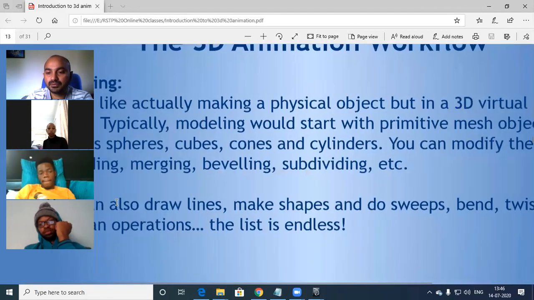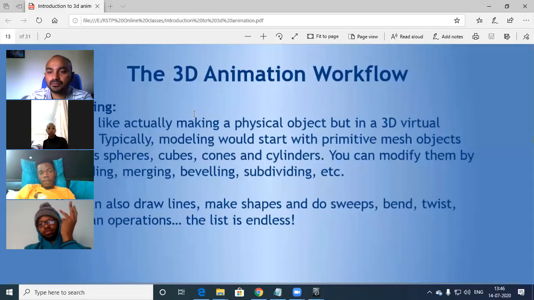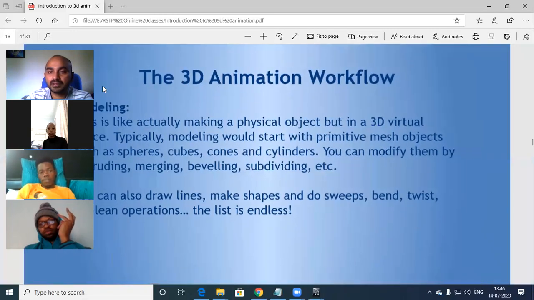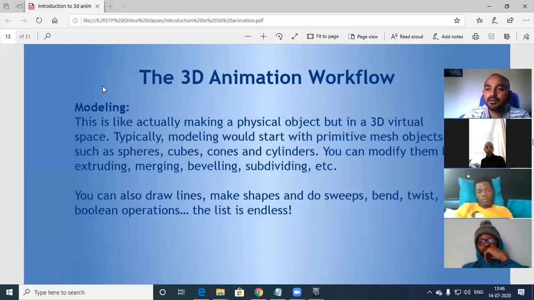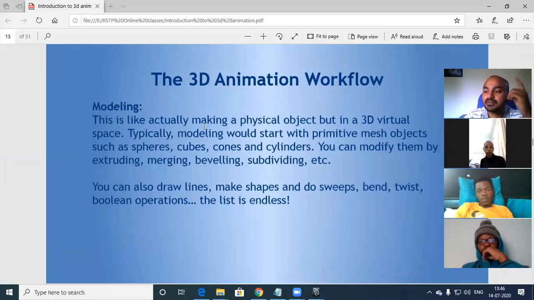So next I'll move to the workflow, wherein I'll explain what is modeling. This is like actually making a physical object but in a 3D virtual space.